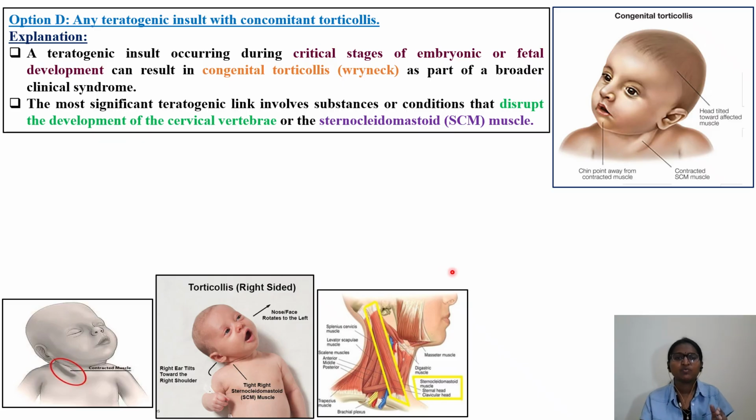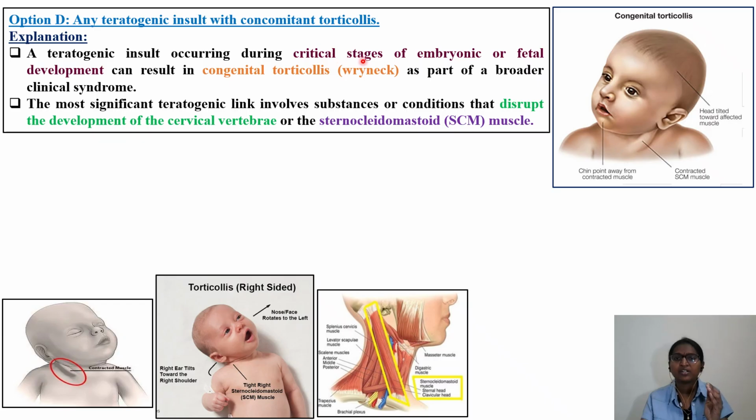The explanation given is: a teratogenic insult occurring during critical stages of embryonic or fetal development. You have to understand that whenever you are doing embryo-fetal developmental studies, there will be segment 2 studies. There will be a particular pregnancy window where it is much more sensitive. Any kind of xenobiotic or chemical exposure in this sensitive window will cause some kind of teratogenicity or embryo-fetal toxicity. So that critical stage you have to take care of.